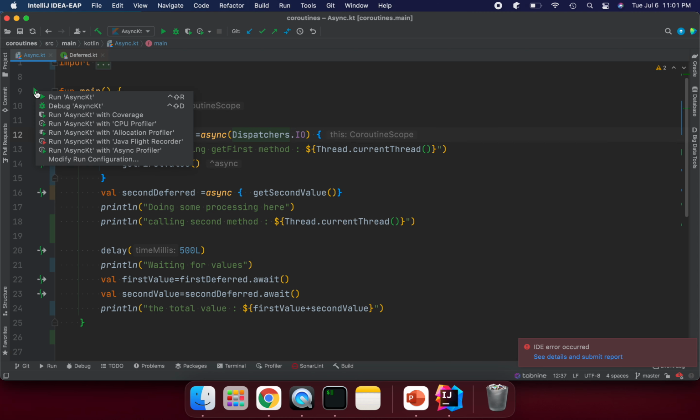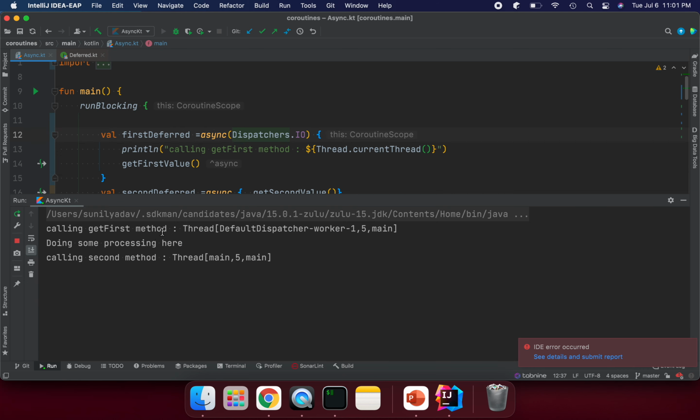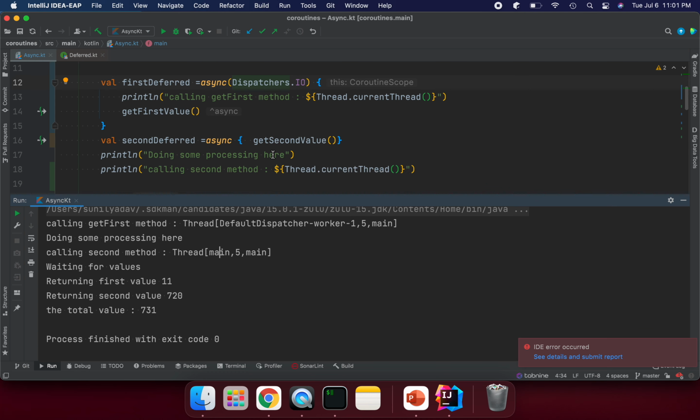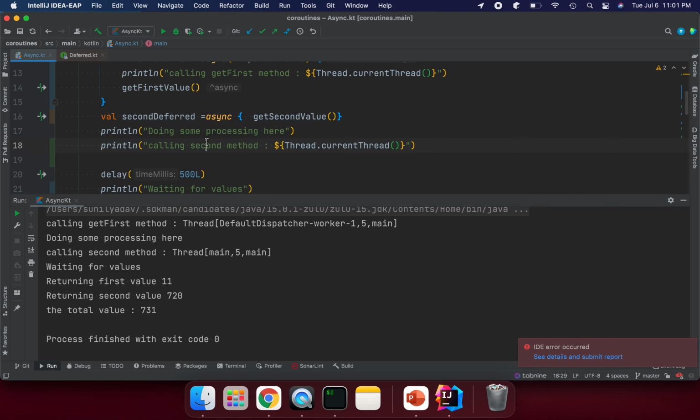Now let's run this and see how it's happening. Now if you are calling the first method, we are using a different thread, not the main thread. So the dispatcher worker thread is going to be called. And for calling the second method, we are using the main thread. Once everything is completed, we are going to exit from the main method itself.